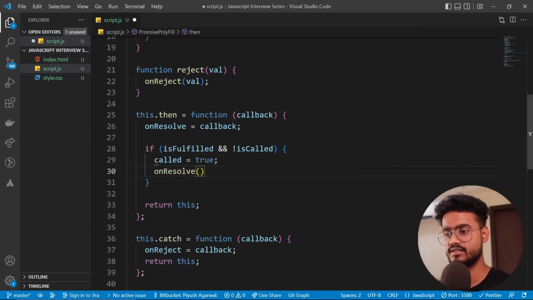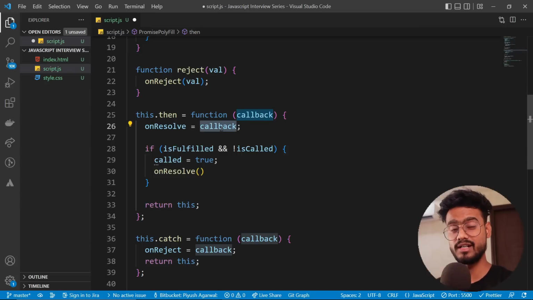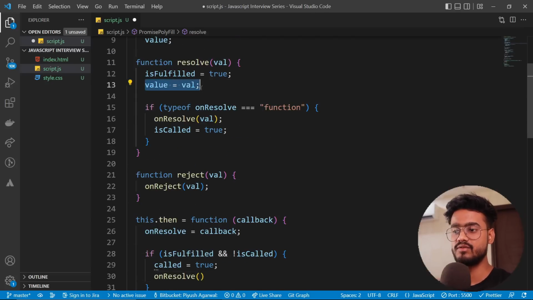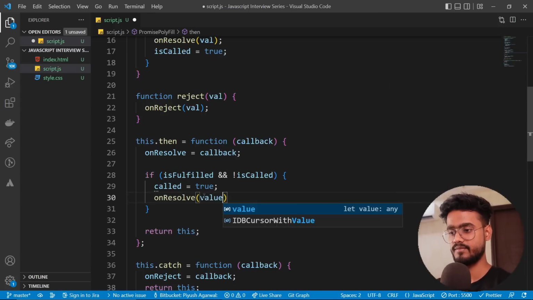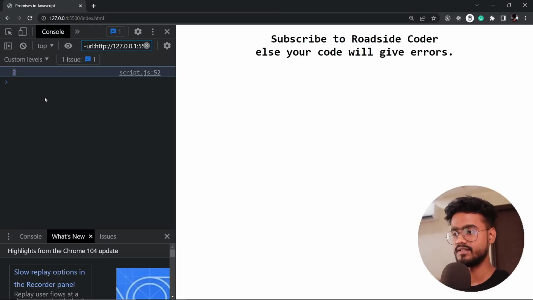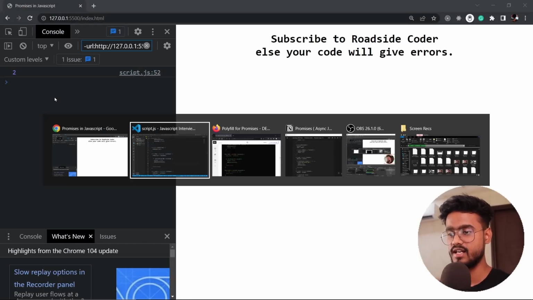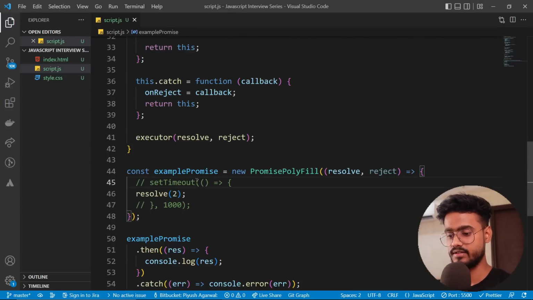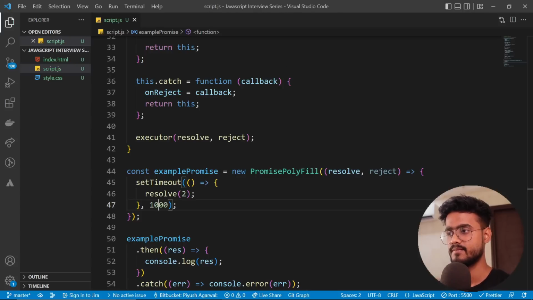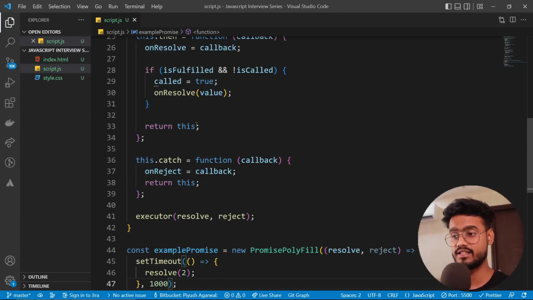because right now this has been initialized with this callback, right? Don't worry, I'm gonna explain all of this stuff once again. If you are unable to understand, just bear with me for a minute. I'm gonna explain you all of this. And if you remember, we had initialized our value with this val, so now we can use that value over here just like this. And I think that's all. Let's see. Yep, we see we get this returned value over here. And if we uncomment this out now, it's gonna work for synchronous, I mean asynchronous as well. So it's working for synchronous and asynchronous, both of them. Cool. So this was the completion of our resolve and dot then code.